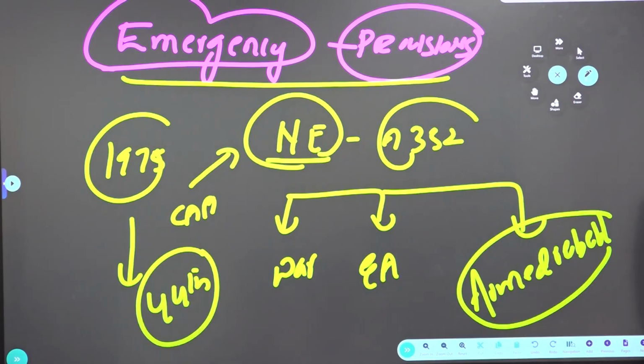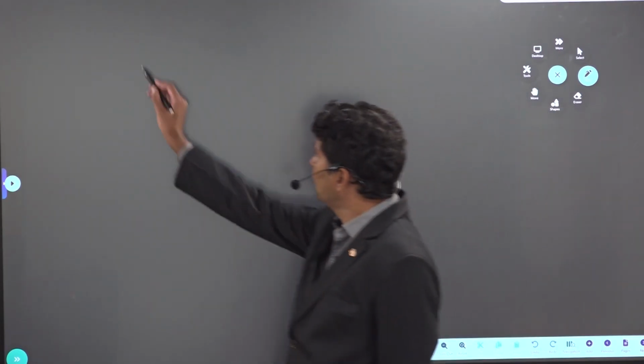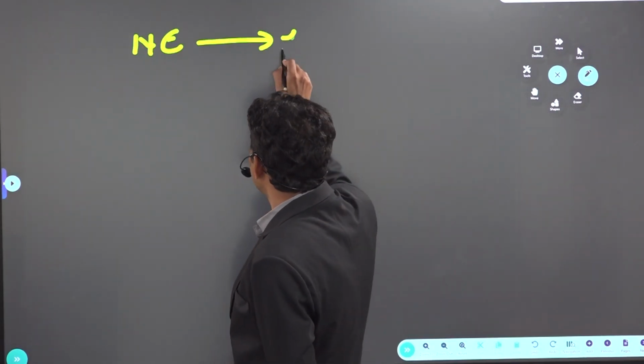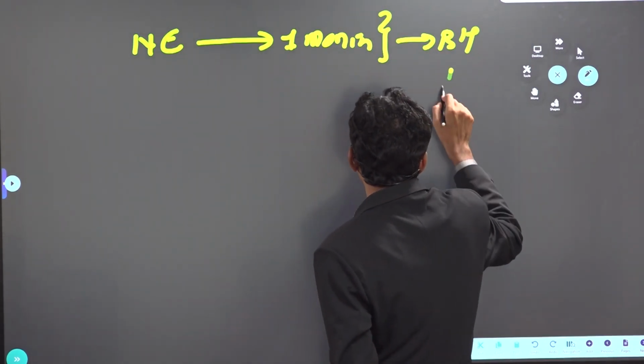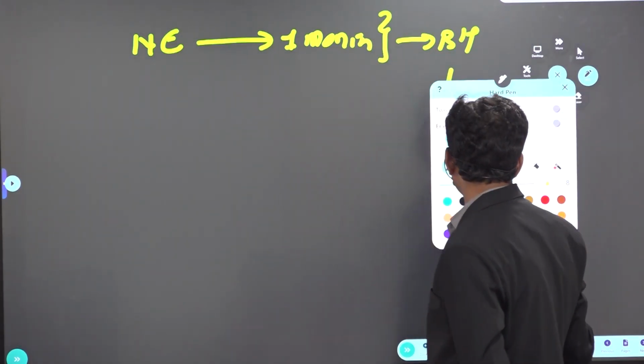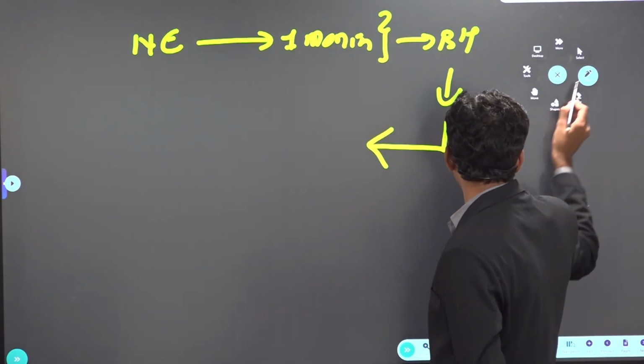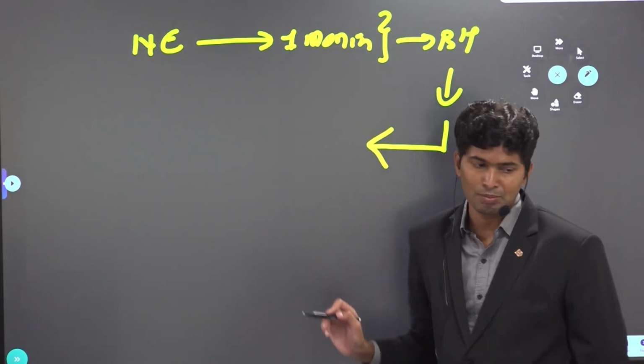Suppose national emergency is declared by the president. It should be approved by both the houses within 1 month from the date of issue, according to the 44th Amendment. If declared, it must be accepted by both the houses.